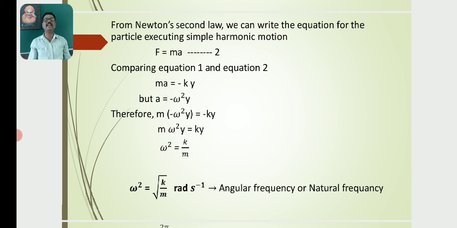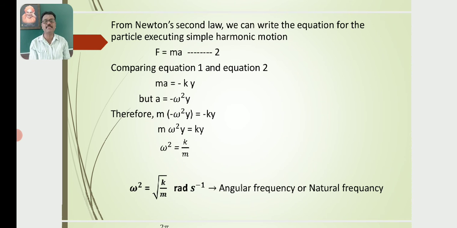From Newton's second law, we can write the equation for a particle executing simple harmonic motion. The rate of change of linear momentum is directly proportional to the applied force and takes place in the direction of the force. F is equal to ma, the mathematical form of Newton's second law of motion.